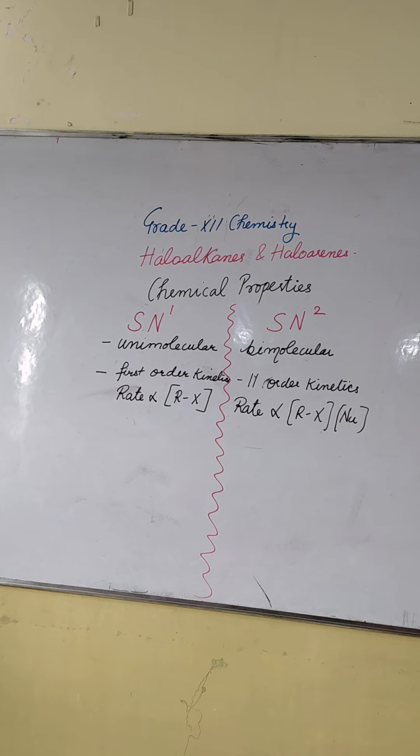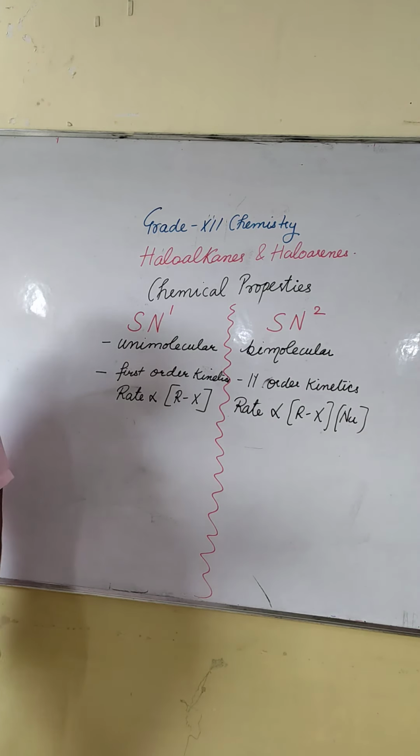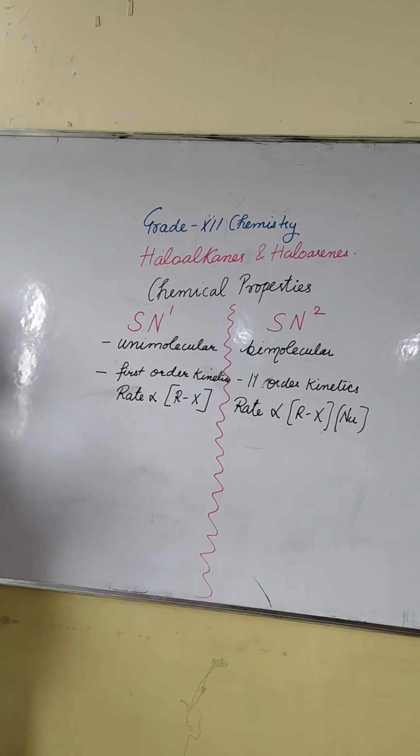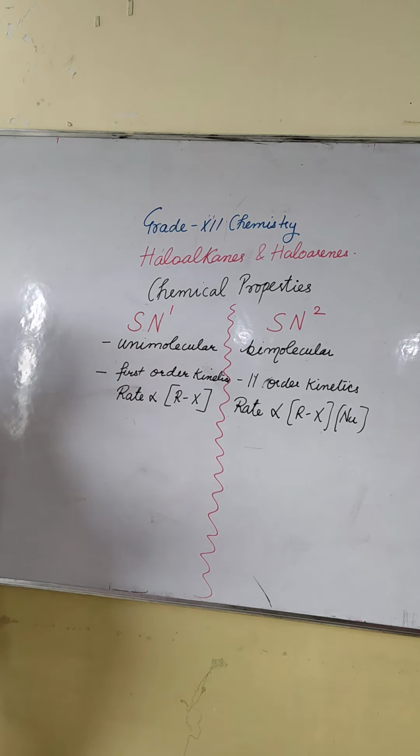Okay? Clear? Yes. Nucleophilic substitution reaction SN1 is unimolecular. SN2 is bimolecular. Unimolecular means it follows first order kinetics. Bimolecular means it follows second order kinetics. Here the rate is directly proportional to the concentration of alkyl halide. Here the rate is directly proportional to the concentration of alkyl halide as well as the nucleophile. Okay? So here,